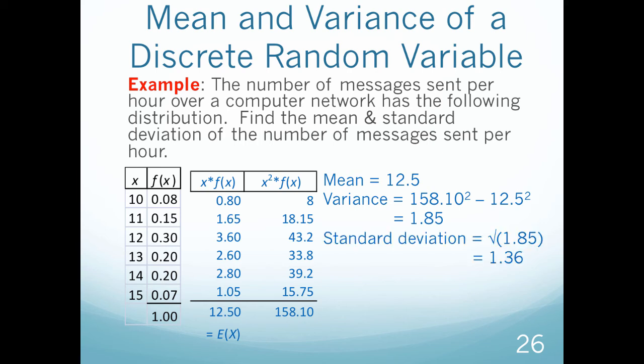But I still have to take the square root of my variance to calculate my standard deviation. So that then equals 1.36. So this stuff isn't really hard. That's how all of statistics is, right? It's not really hard. It's just being able to comprehend these new topics little by little as they come up.